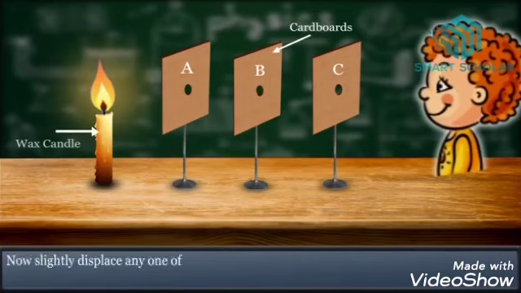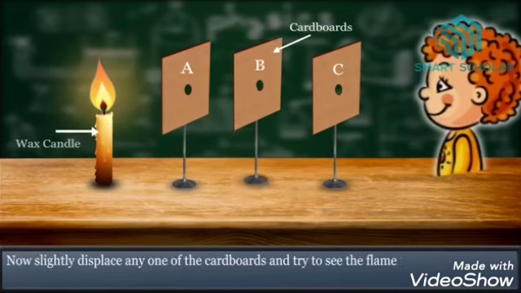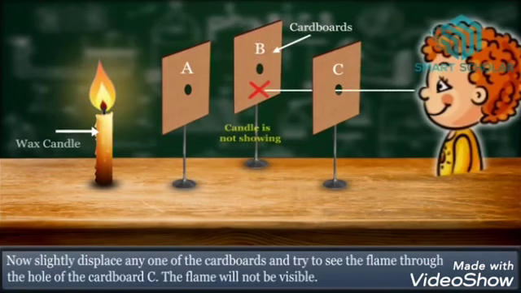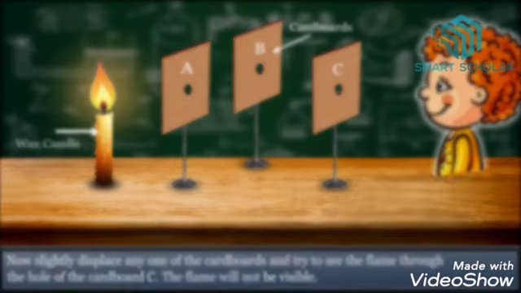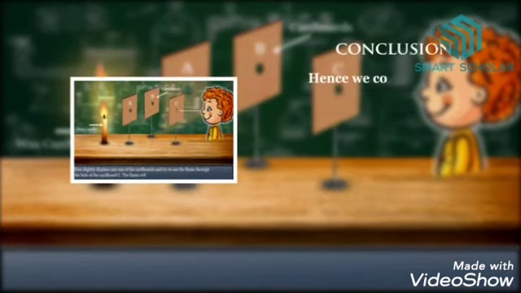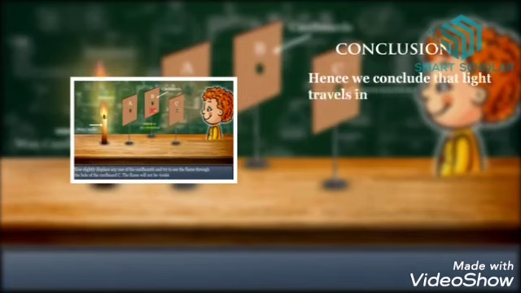Let us now slightly displace any one of the cardboards, say B, and try to see the flame through the hole of C. The flame will not be visible to you. You will not be able to see it. So we can conclude from this experiment that light travels in a straight line, and this is known as the rectilinear propagation of light.